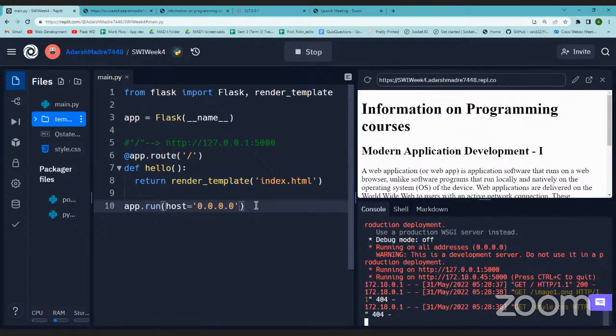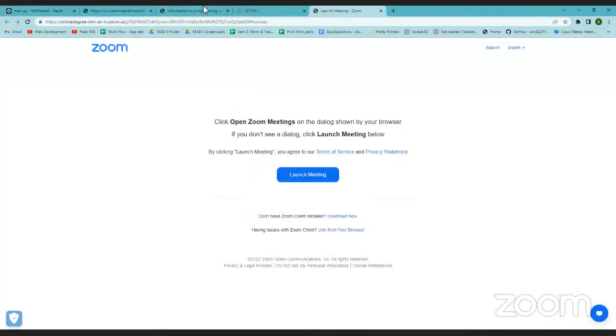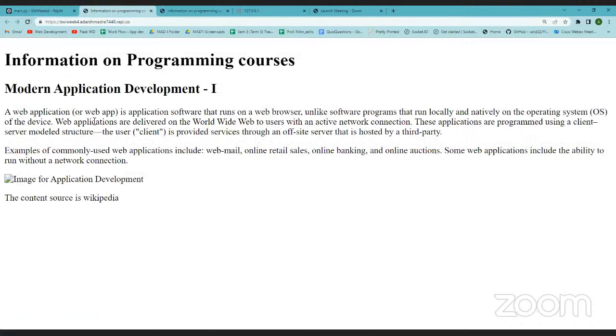Correct. So now if you see, when we put this index.html in the templates folder, it retrieved that index.html from the templates folder and then served it as an HTML file. I guess over here, if I reload this, yeah, so we got the static content, right? All the static content that was there, we got as a part of the templates folder.